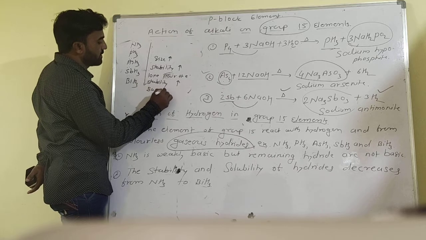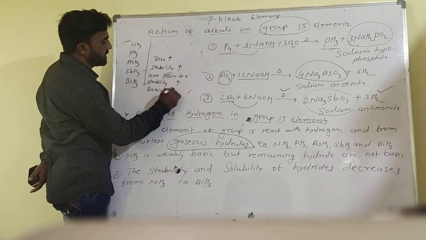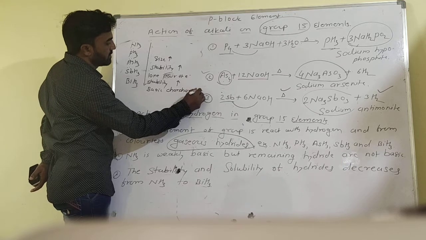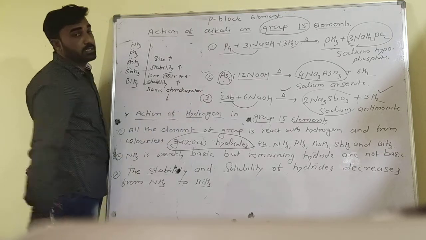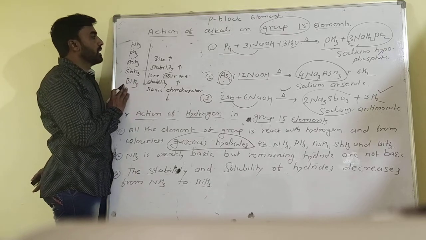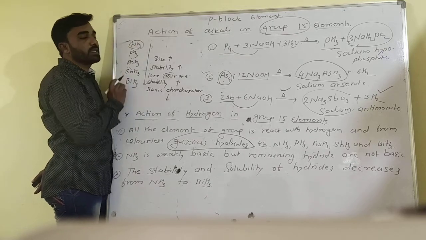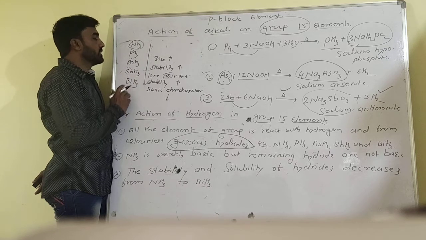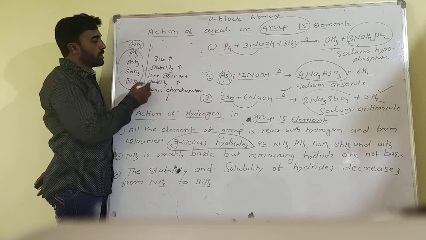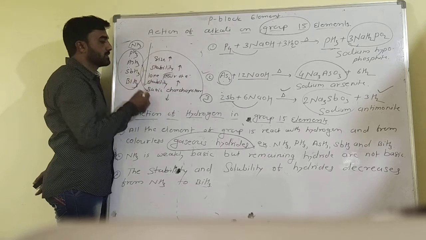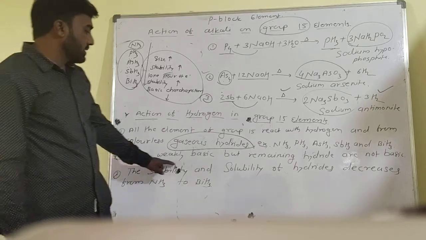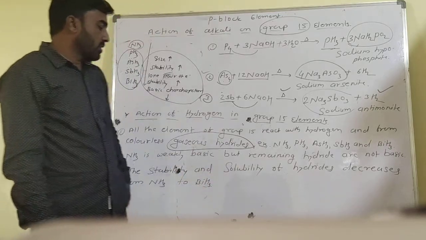Basic character decreases due to increasing size and increasing stability. That means ammonia is the more basic, and the other hydrides are not basic, depending upon these properties. NH3 is weakly basic, but the remaining hydrides are not basic.